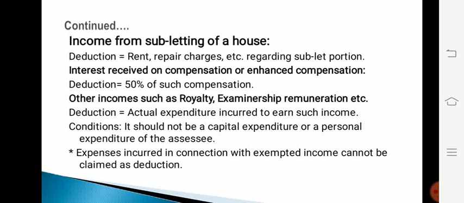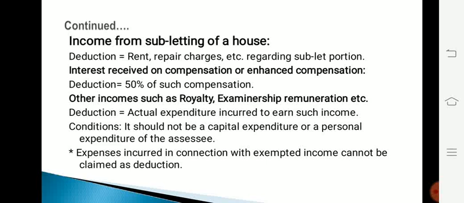Next is interest received on compensation or enhanced compensation, and deduction allowed in case of this income is 50% of such compensation. In case of other income such as royalty, examinership remuneration, etc., expenditure incurred to earn such income can be claimed as deduction.